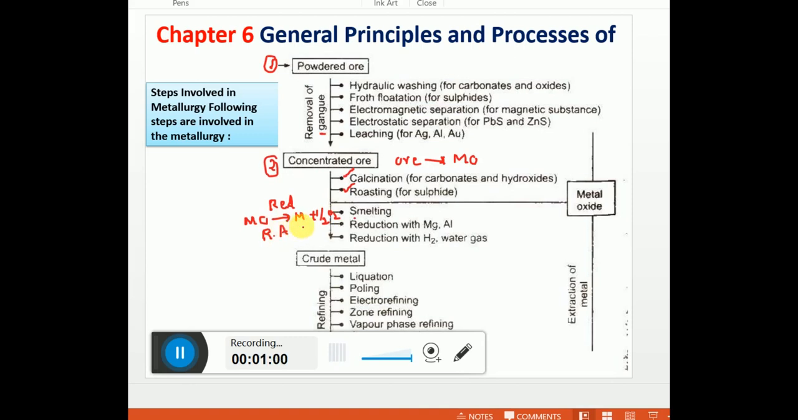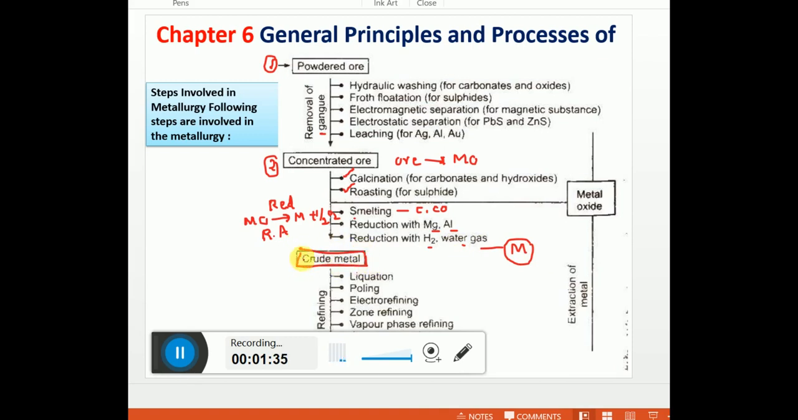If the process involves a reducing agent such as carbon or carbon monoxide, then that is called smelting. Magnesium and aluminium can also be used as reducing agents, and reduction can also be done using hydrogen and water gas. In the second process we end up with a metal, but the metal obtained may not be in a pure condition. It has some invisible impurities, which is why it is called crude metal.